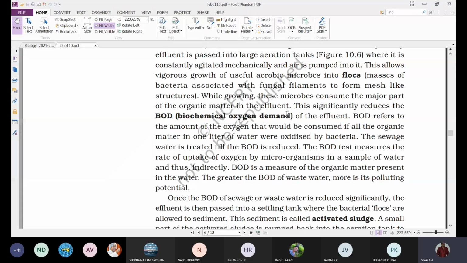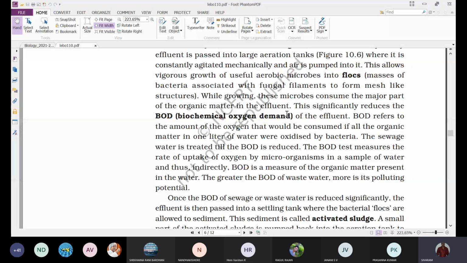If more organic matter, more oxygen, so BOD is high. If less organic matter, less BOD. The BOD test measures the rate of uptake of oxygen by microorganisms in a sample of water. Thus, indirectly, BOD is a measure of the organic matter present in the water.